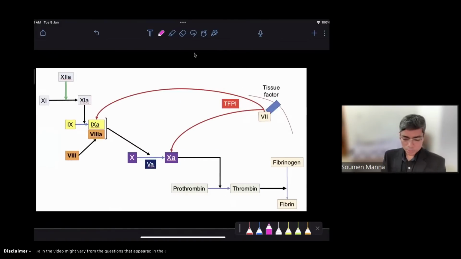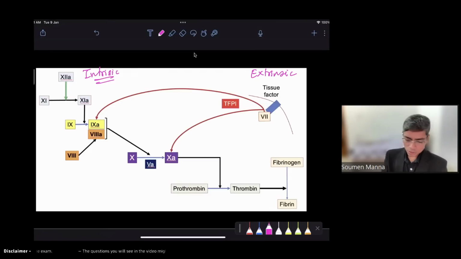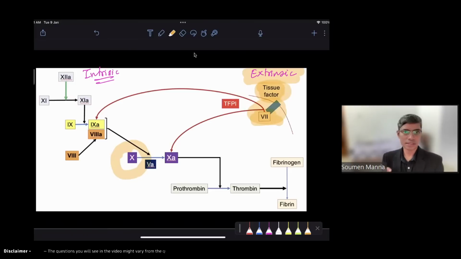So see here, this is the extrinsic pathway of clotting and this is the intrinsic pathway of clotting. I am not discussing the detail. Here you can find that the tissue factor and factor 7 start this. Factor 9 was also an option, no problem, but factor 9 is part of the intrinsic pathway only. From factor 10 onward, we say it is a common pathway, common to extrinsic and intrinsic. But whenever we say extrinsic pathway, this is exclusive to the tissue factor and factor 7. That is the starting point of the extrinsic pathway.